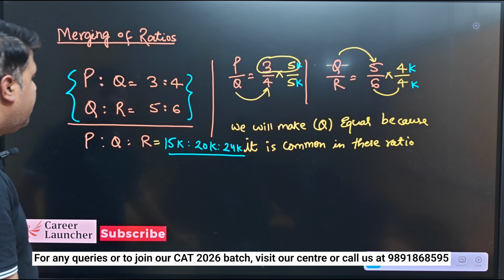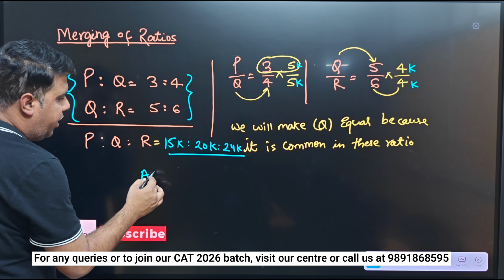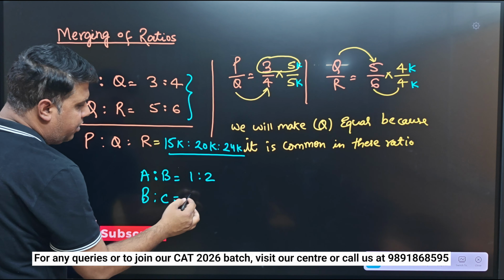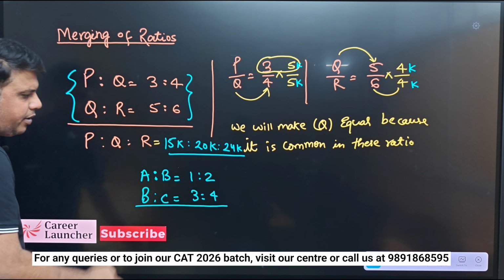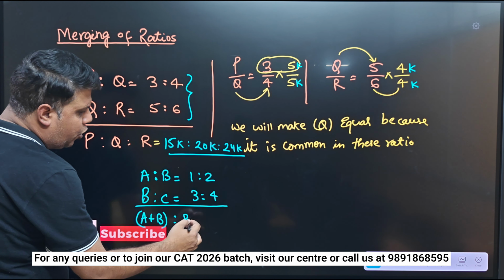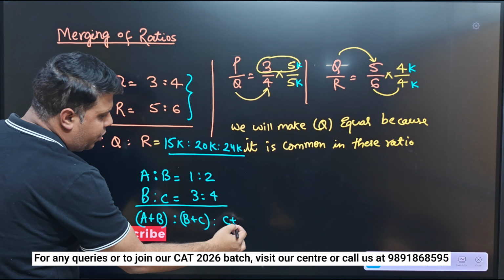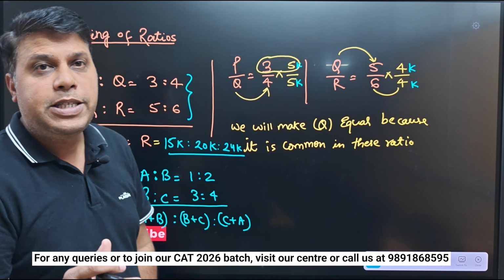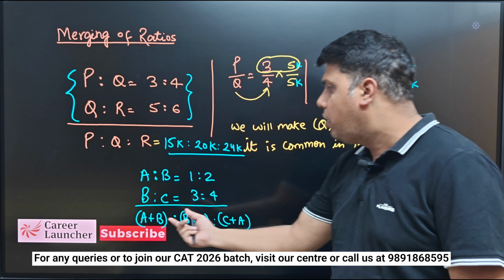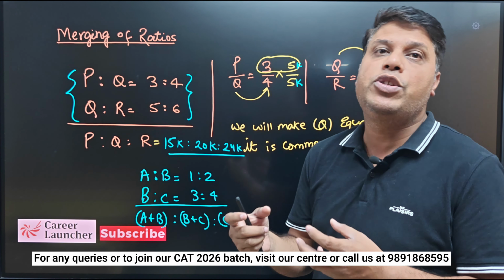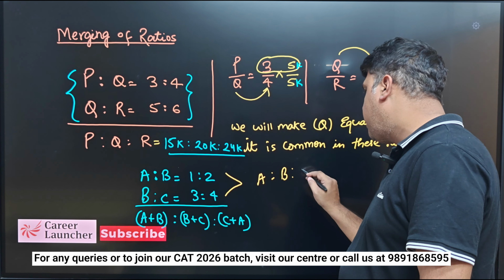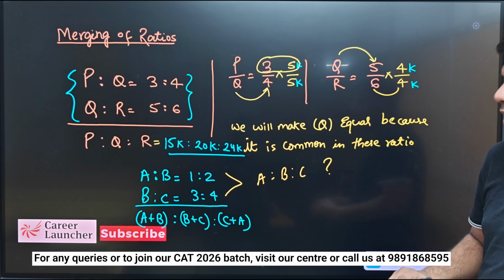Let's take one more example. Suppose A ratio B is 1:2 and B ratio C is 3:4, right? Now I want to know the A plus B ratio B plus C ratio C plus A. ठीक है, तो यहाँ पे A plus B, B plus C, C plus A आपको चेक करना है. तो before directly jumping to A plus B, B plus C, C plus A, we should have individual A, B, C, right? So from that I should calculate the ratio of A ratio B ratio C. पहले हम individually A, B, C calculate करेंगे, right?